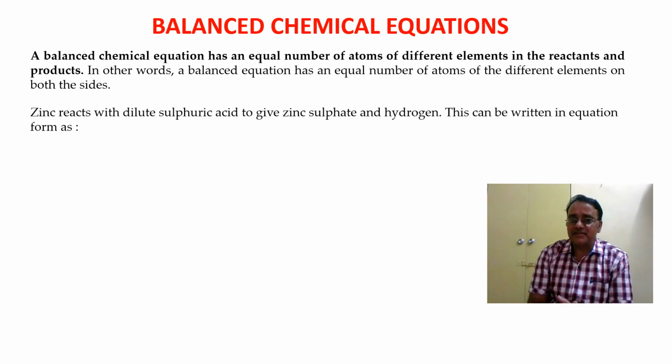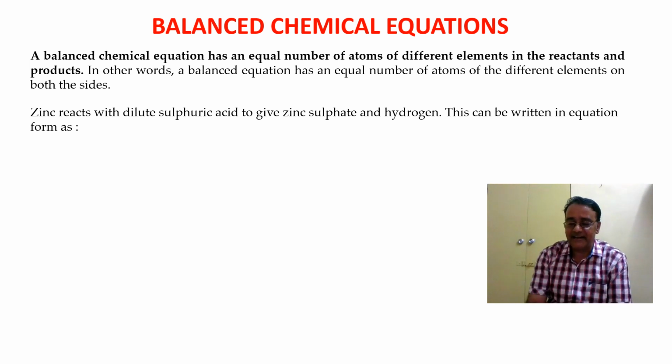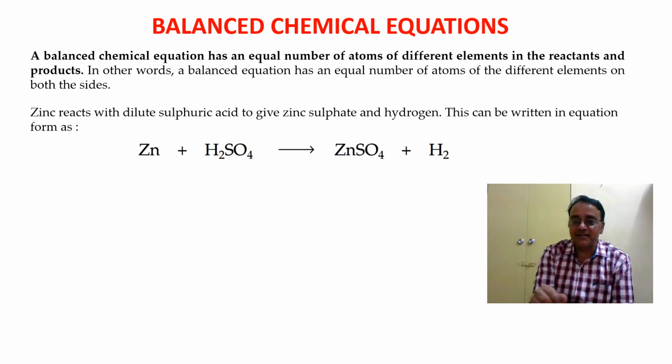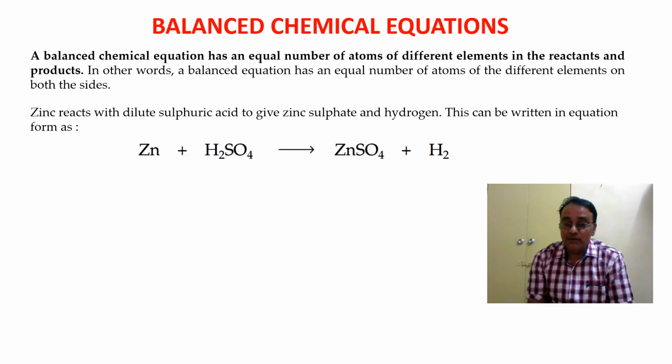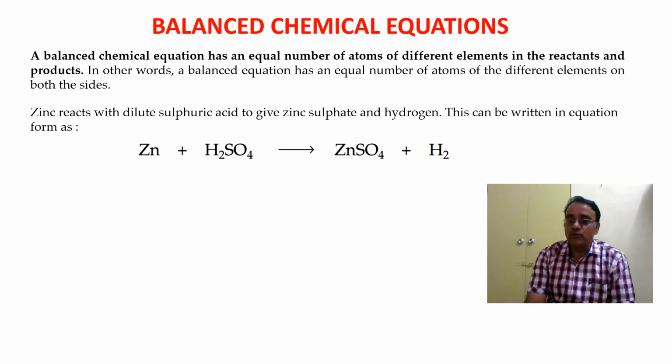So just now we have seen one example: zinc reacts with dilute sulfuric acid. We got zinc sulfate and hydrogen. So the equation is written in this way. Now in this reaction, we'll count the number of atoms of each element on the left hand side, that is on reactants, and on products. So we'll count one by one.